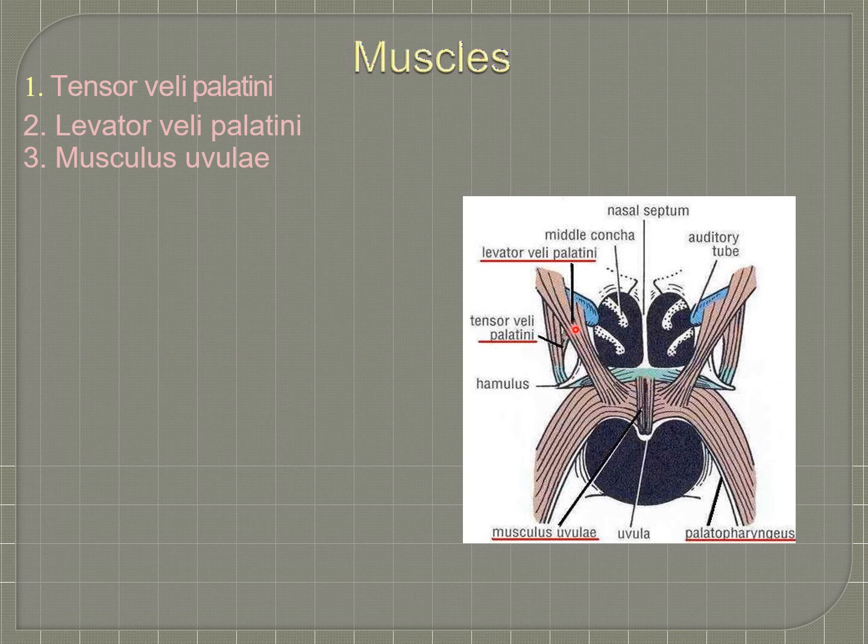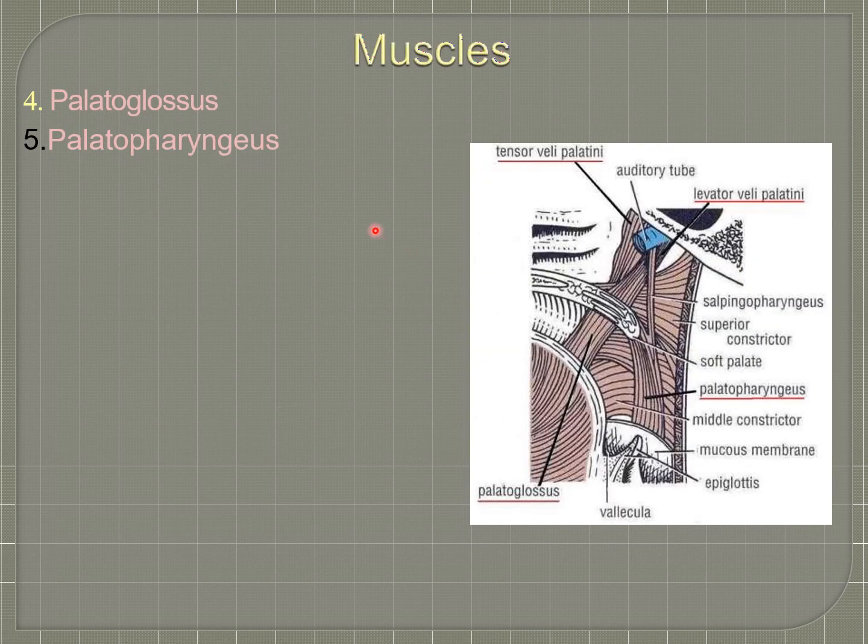This is levator veli palatini. This is musculus uvulae. The fourth muscle is palatoglossus and the fifth one is palatopharyngeus. In this image, you can see the palatoglossus and palatopharyngeus muscles. These are the muscles that give origin and insertion from and to the soft palate.